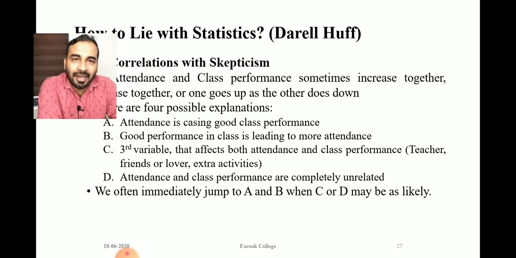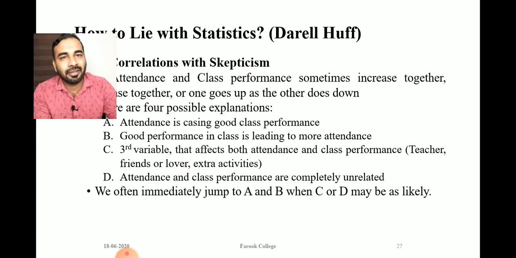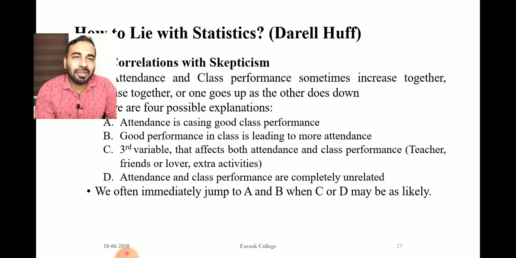The third factors: there may be certain third variables that affect both attendance and class performance, and this third variable is always ignored by the statistician. For example, a student is very regular in the class.